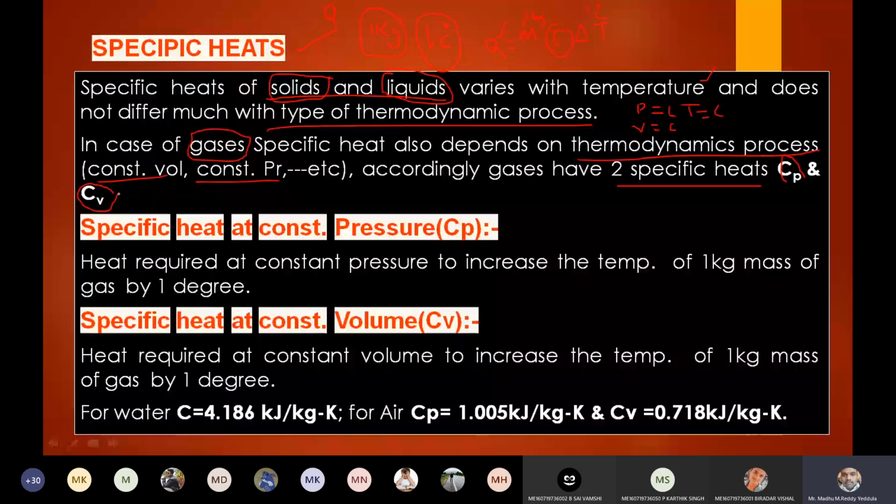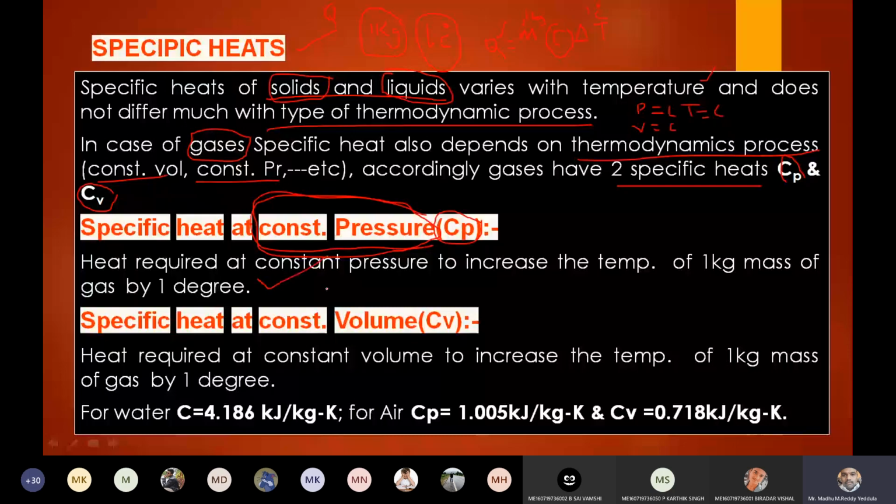Okay, so very simple. Specific heat at constant pressure can be defined as the heat required to increase the temperature of 1 kg of mass by 1 degree centigrade when the process is taking place at constant pressure. That is called specific heat at constant pressure.